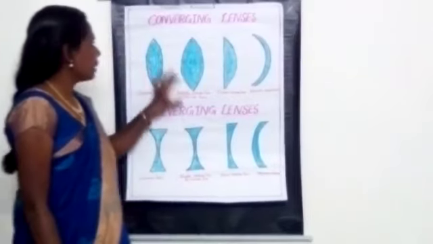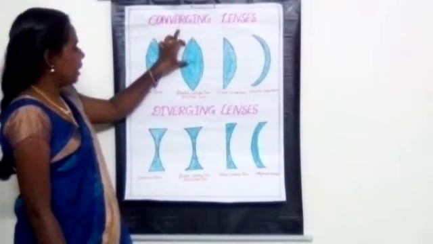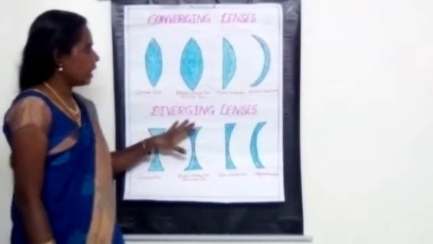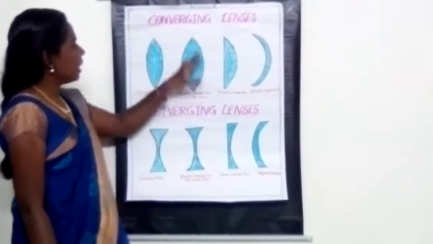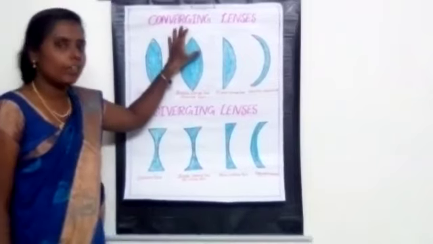Now we can see the types of lenses. Just observe these pictures here. There are different types of lenses: converging lenses and diverging lenses. Converging lenses means, listen here, the convex lenses are called converging lenses.